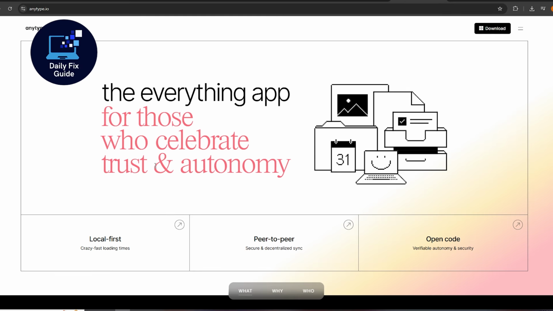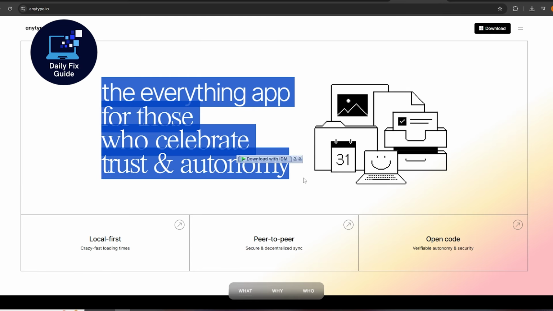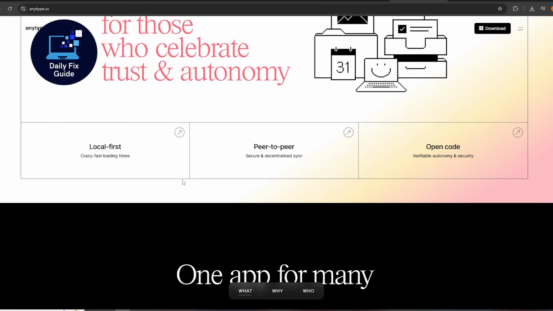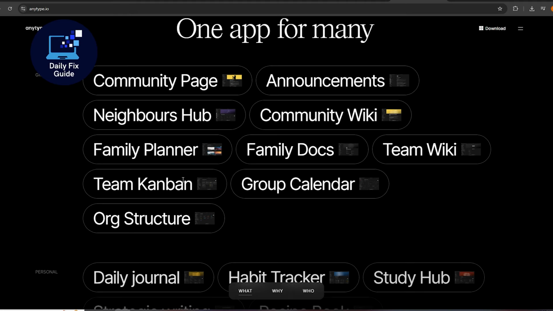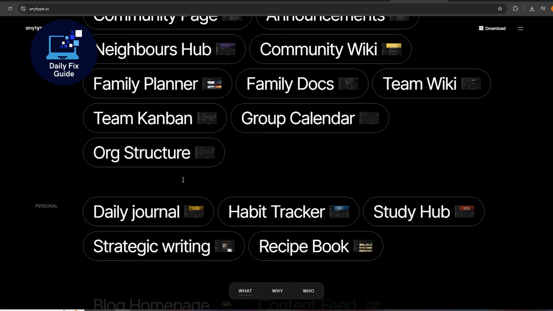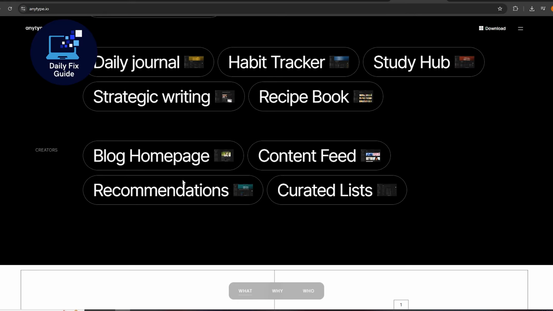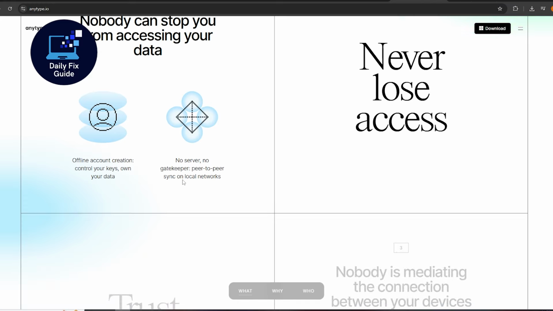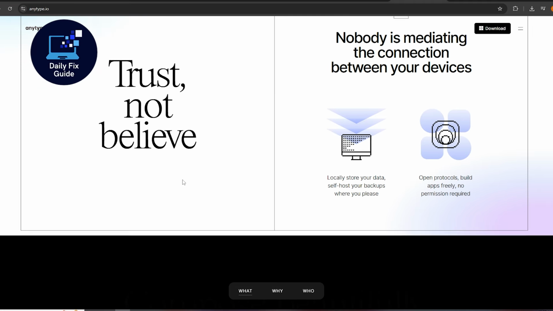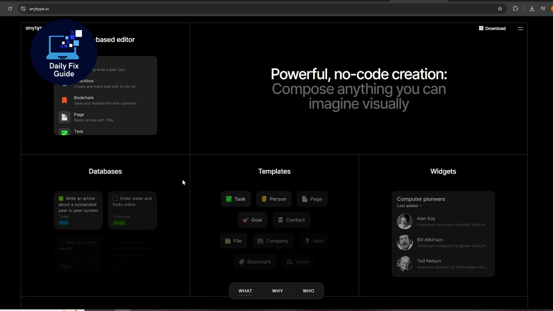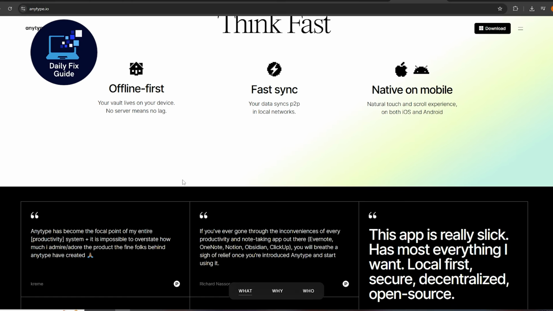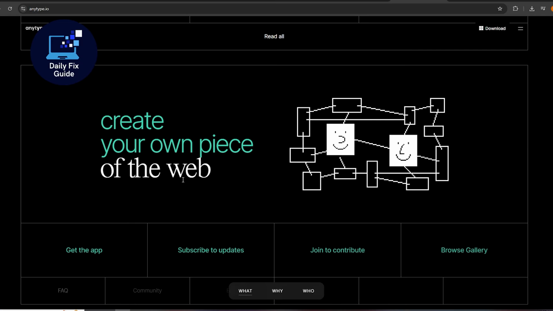lock-in. On the other side, we've got Anytype, the newer, design-driven app that's catching up quickly. It's privacy-first and local, but with a modern interface that feels like Notion mixed with a personal knowledge graph. Instead of folders and files, you create objects and link them through relations, syncing through a peer-to-peer network without any central server. So, in short, Obsidian is all about power and plugins, while Anytype focuses on structure and design.